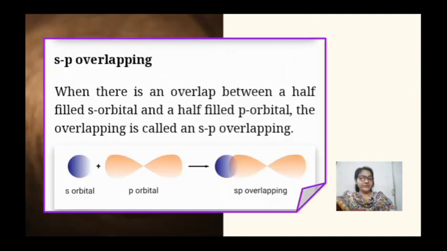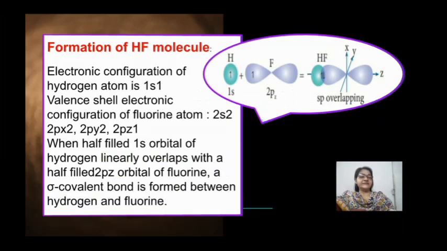Second is sp overlapping, in which half-filled s orbital and a half-filled p orbital overlap. For example, if we see the formation of HF molecule, in which hydrogen is having 1s1 electronic configuration and fluorine is having 2s2, 2px2, 2py2 and 2pz1 outer electronic configuration.